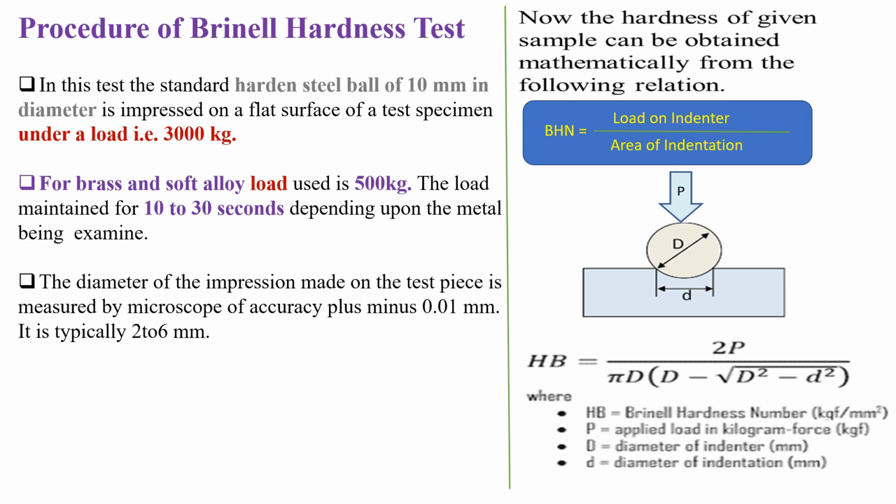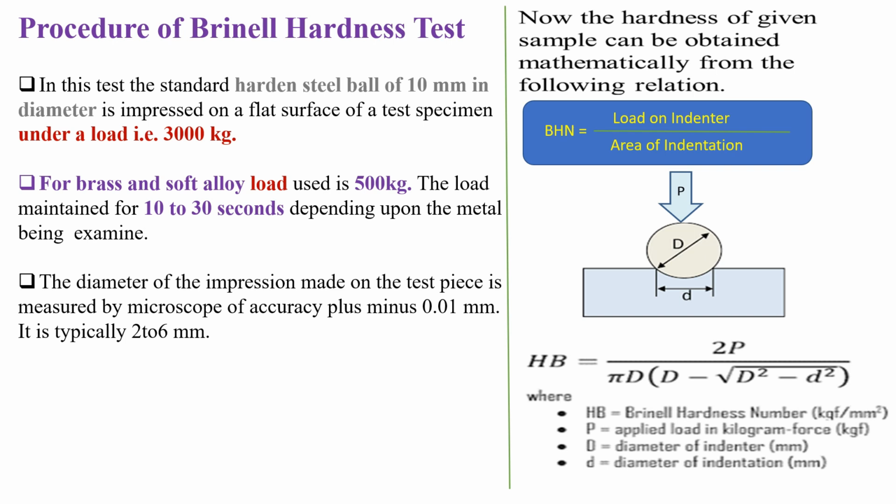After that you apply a load of 3000 to 500 kg depending upon the metal being examined. After application of the load, your steel ball makes an impression on the flat surface of your workpiece. That load you need to maintain for 10 to 30 seconds.